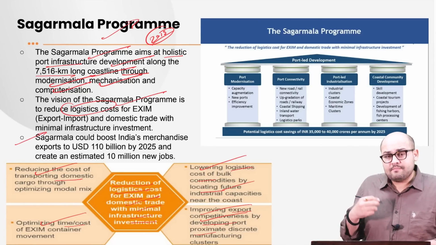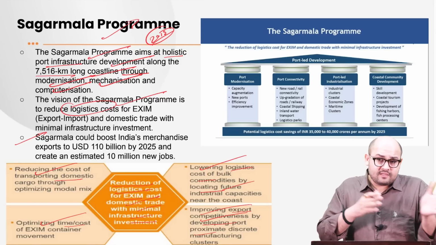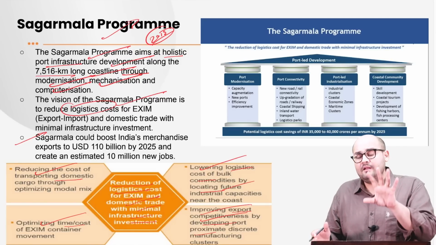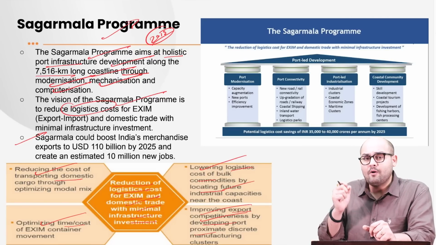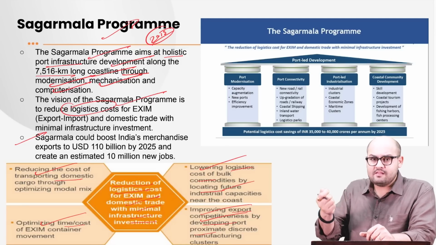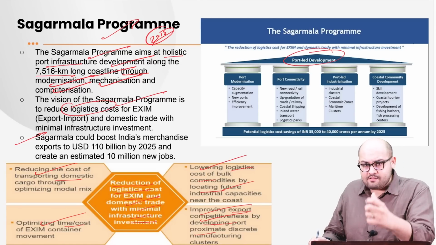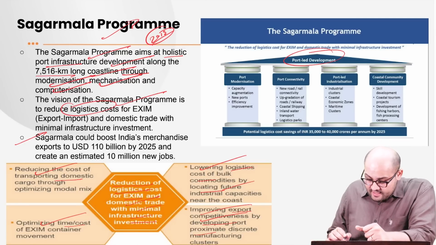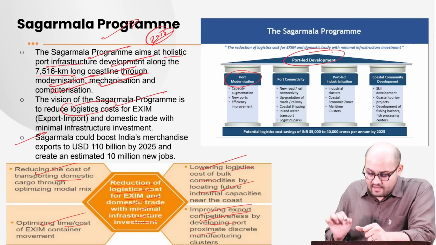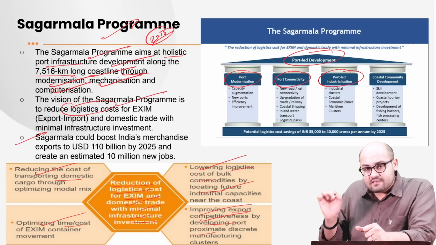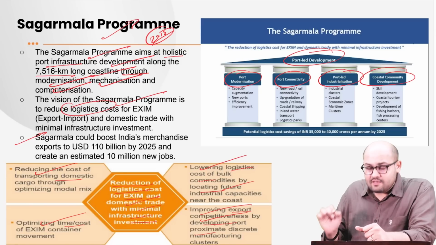Before that, what we need to keep in mind is that there are 4 pillars of Sagarmala. This can be really important once you are writing, especially in the mains, about Sagarmala. So there are basically 4 pillars of the scheme, which is primarily port-led development. The first is port modernization. The second is port connectivity. The third is port-led industrialization. And the fourth is coastal community development.